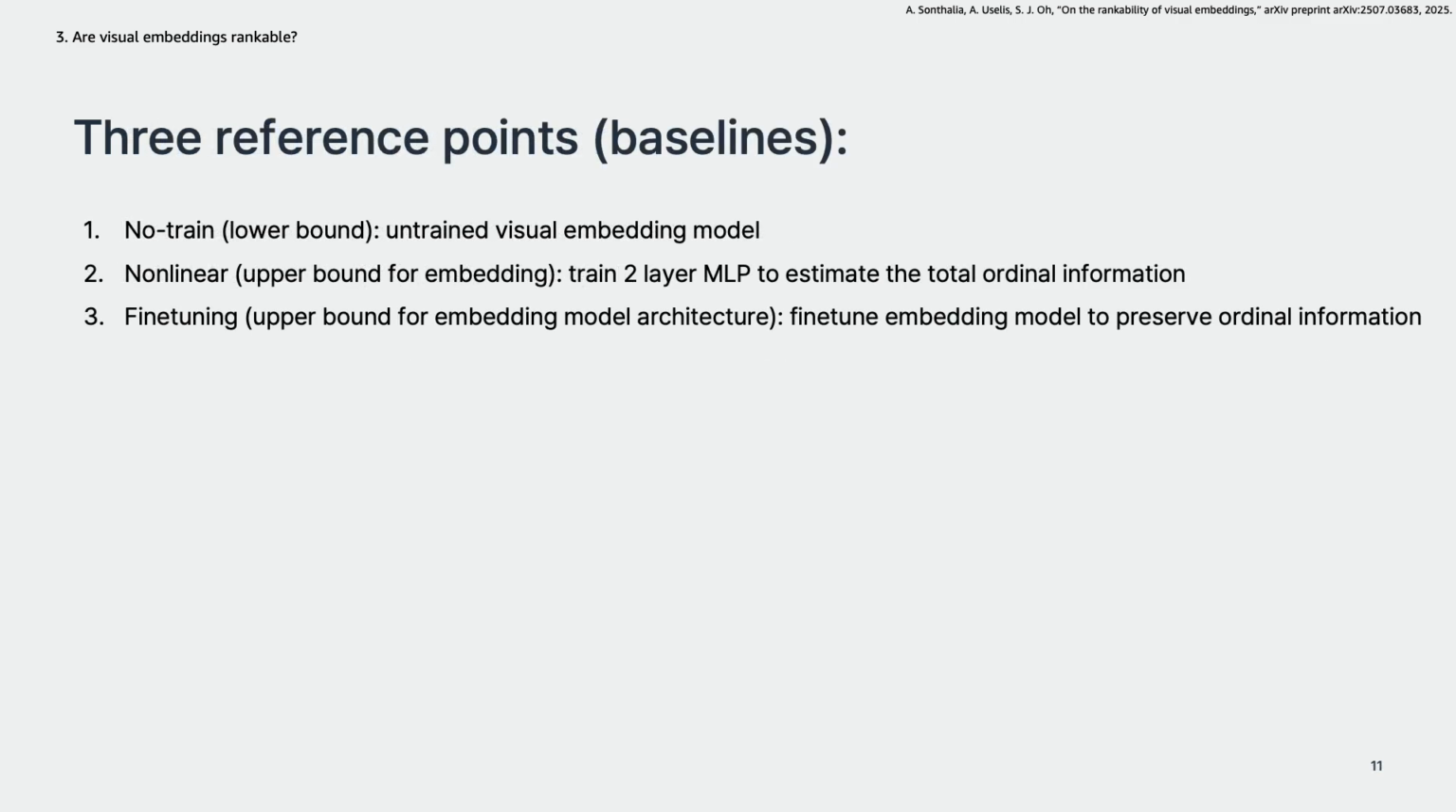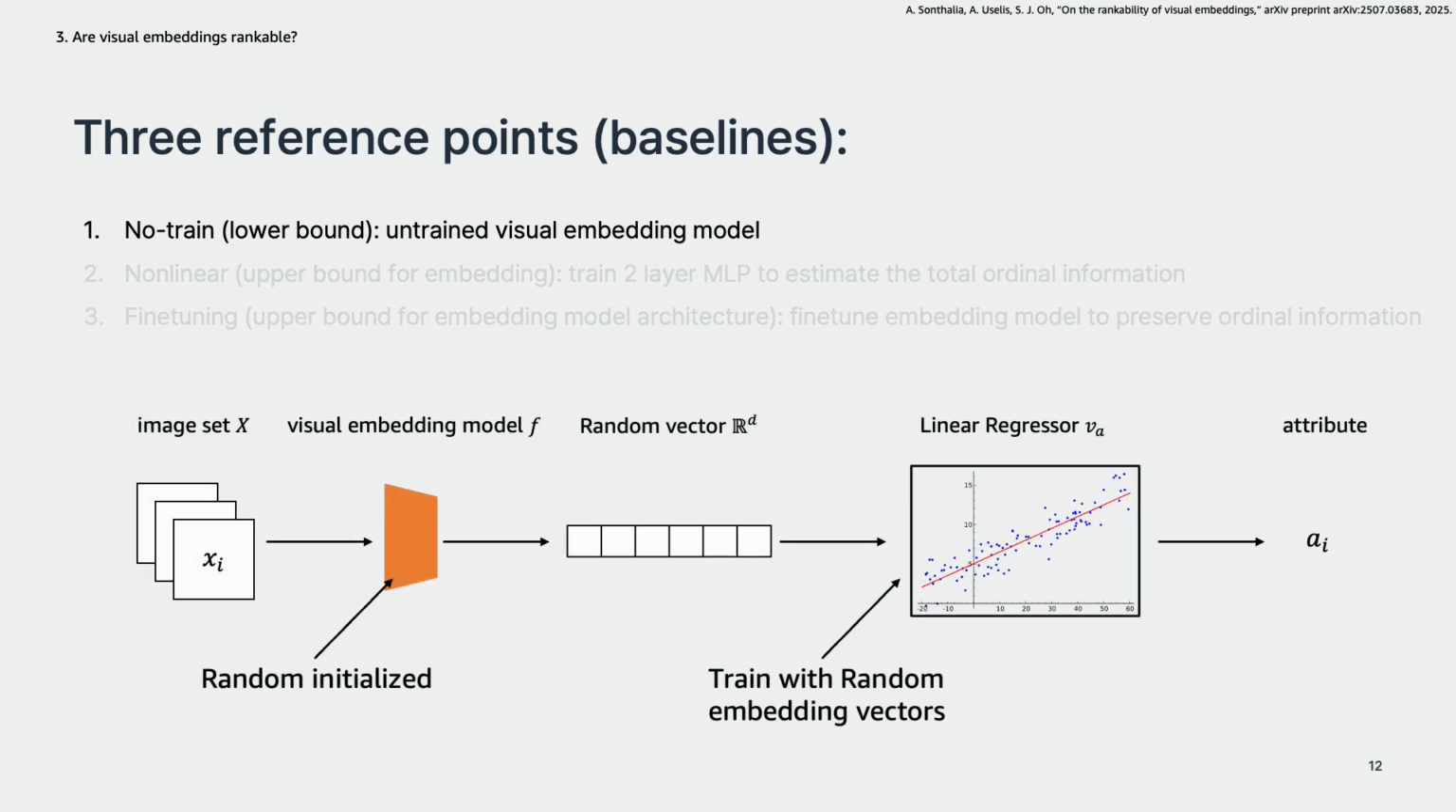There are three baselines to compare the rankability. The first baseline acts as a lower bound for a given visual embedding model. This baseline is set with a non-trained embedding model. So the embedding model will return almost random vectors, and they train the same linear regressor as before. The author mentioned that even with a randomly initialized encoder, the correlation between predicted ordering and true ordering is not zero, it's a positive number. So they used this score as a lower bound.